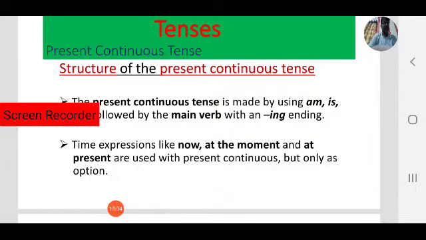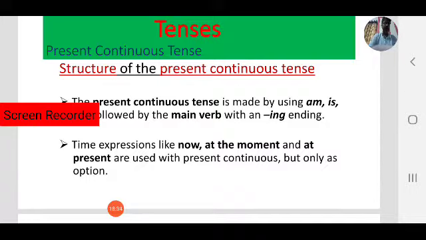Wrote, that is past form, or V2. Next, writing, that is verb ing form, or we can call it as present participle. Next, written, that is past participle, or V3.